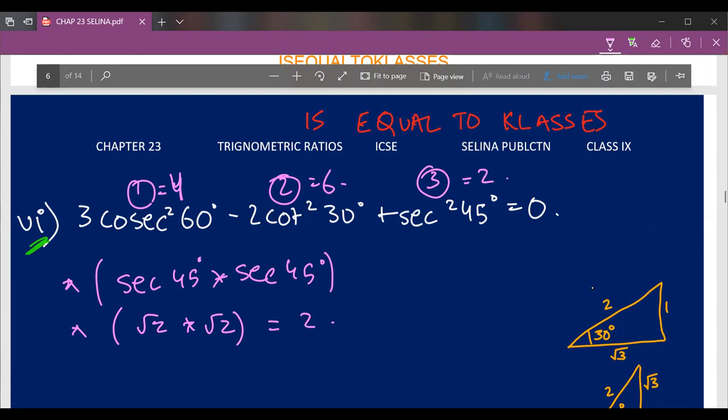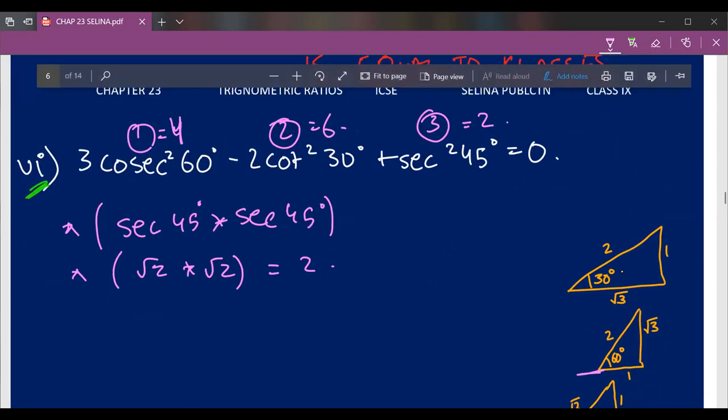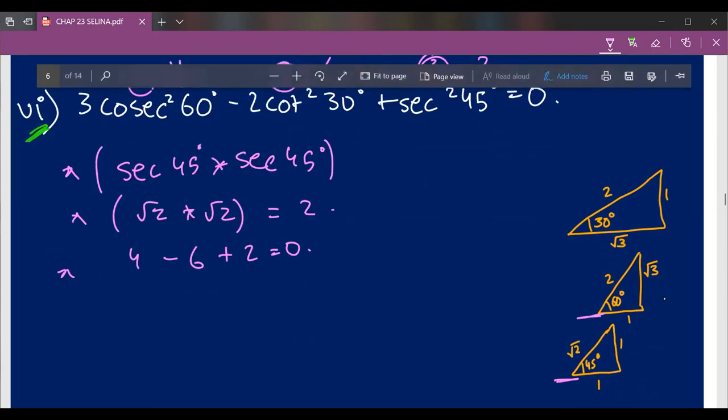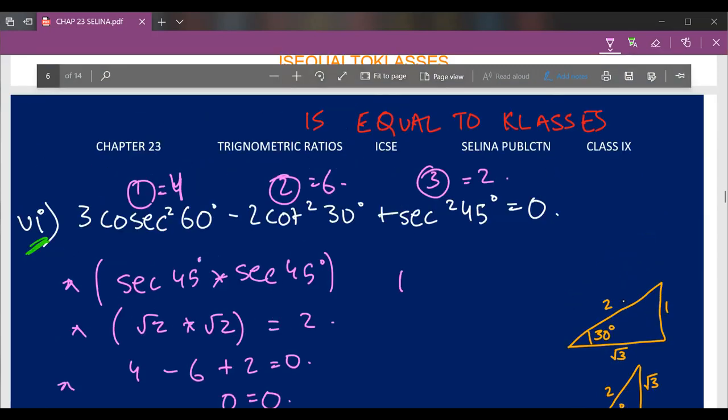So this question can be written as 3 cosecant square 60 degree, which is 4 as we have calculated, minus 2 cot square 30 degree, which is 6, plus secant square 45 degree, which is 2, is equal to 0. Now 4 minus 6 is equal to minus 2, and minus 2 plus 2 is 0. So our LHS is 0, which is equal to RHS, which is 0. So our LHS is equal to RHS. We have proved it.